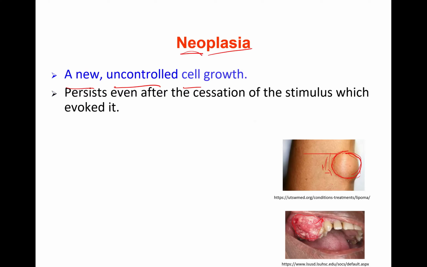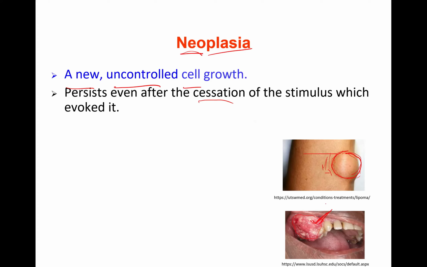So this is uncontrolled growth that persists even after the cessation of the stimulus which evoked it. If a patient has developed a mass in the oral cavity, it is actually a squamous cell carcinoma on biopsy.